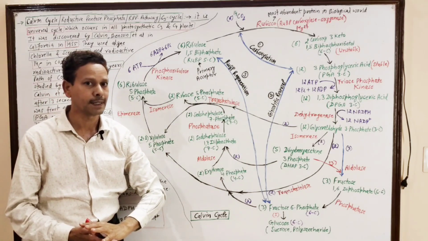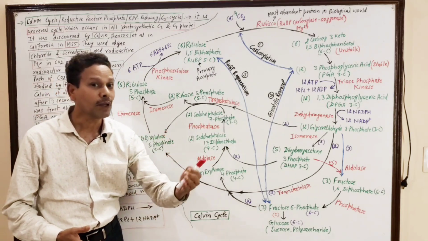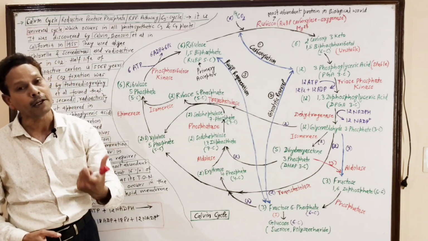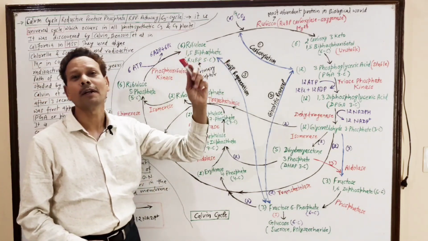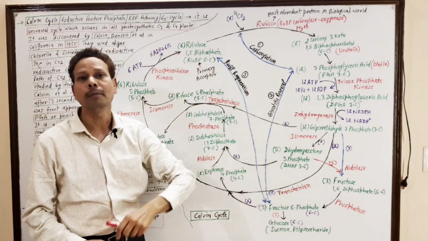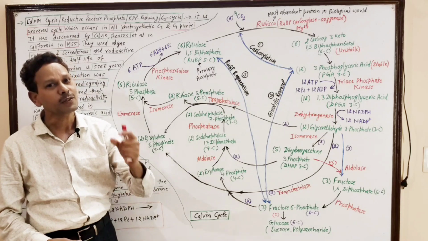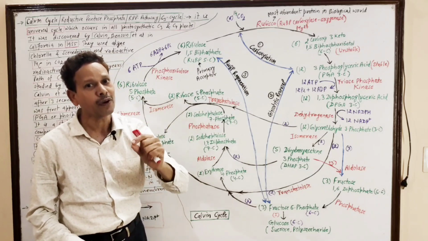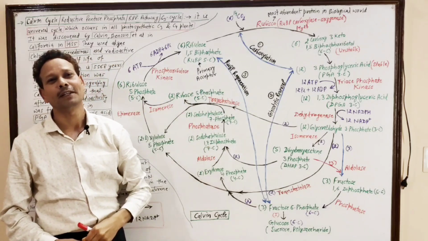Please download your notes. In today's lecture, we will discuss the C3 cycle, the Melvin-Calvin cycle, or the RPP pathway, the reductive pentose phosphate pathway. In this cycle, this 5-carbon compound, ribulose 1,5-bisphosphate, or RuBP, undergoes reduction. That's why this RuBP, a 5-carbon compound which undergoes reduction, gives the name reductive pentose phosphate pathway.